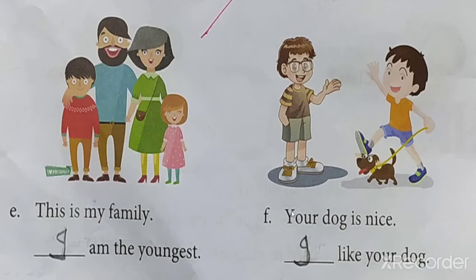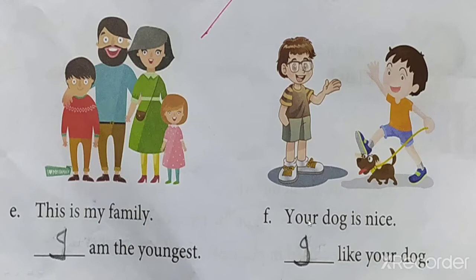You must be knowing it. Now see this picture. The two boys are there. There is a dog. So both the boys are talking. This boy is telling to this boy, your dog is nice. He is having a dog, no?